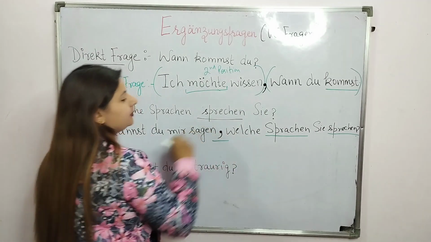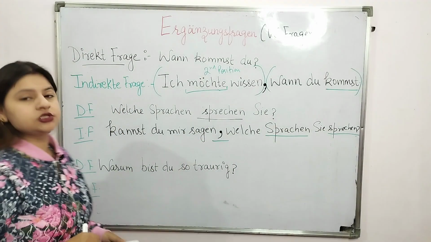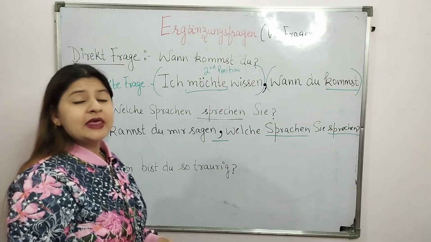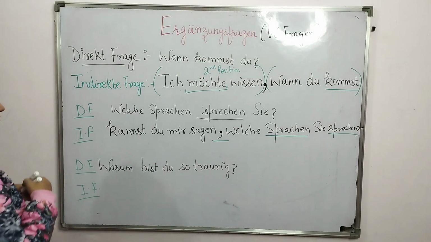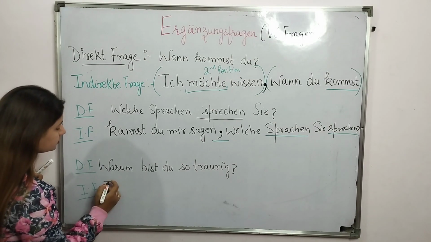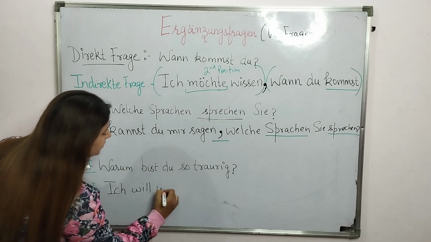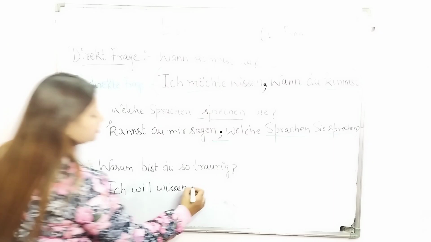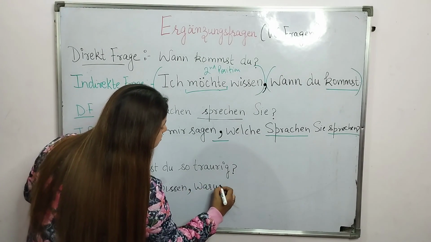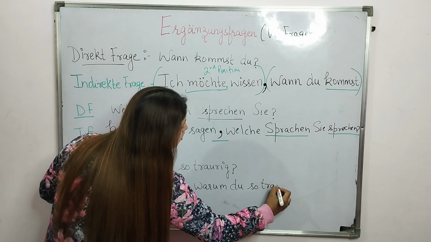Hauptsatz and Nebensatz. Now, Warum bist du so traurig? Ich will wissen, warum du so traurig bist.